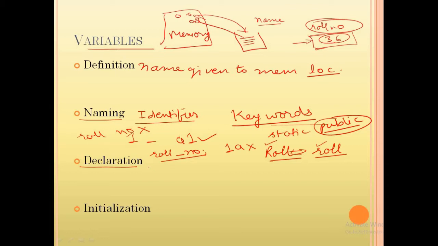If you are using a variable, first of all you have to declare it. Declaration is so important that you must understand how to declare a variable. For declaring a variable, you use a data type. What is the syntax? First you write the data type, then a space, then the name of the variable, and then a semicolon. This is the basic syntax of declaring any variable.